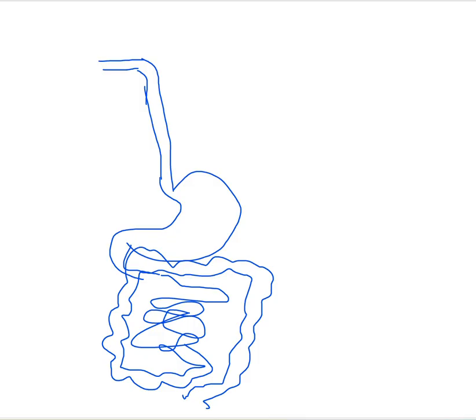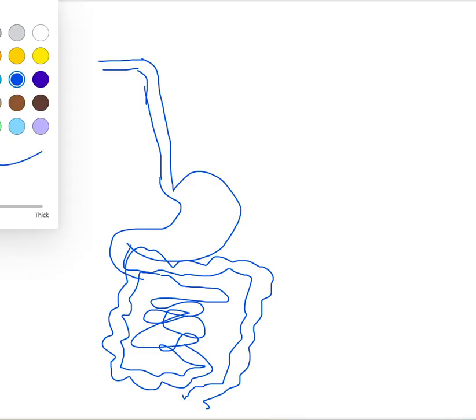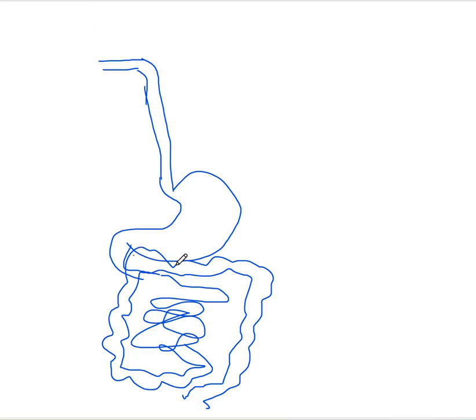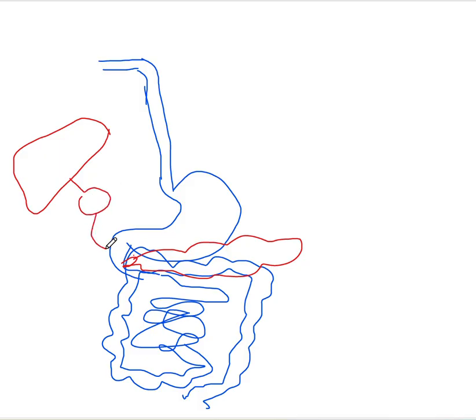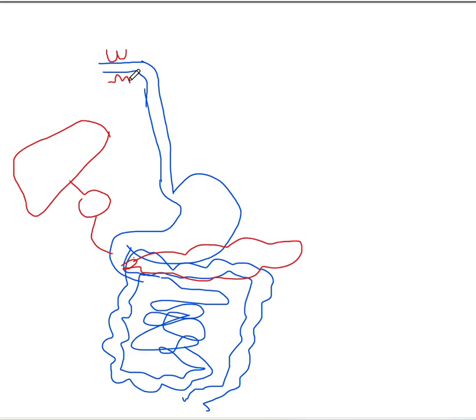But other than these organs, there are some special organs that are related to the digestive system. That means for digestion, other than these organs, there should be some other organs or glands as well. So this is the pancreas, this is one organ, and here there is the liver, and then there is the gallbladder, and as well as there are salivary glands here. So these glands are also important in food digestion. Therefore, when we get all of these things together, we call this system the digestive system.